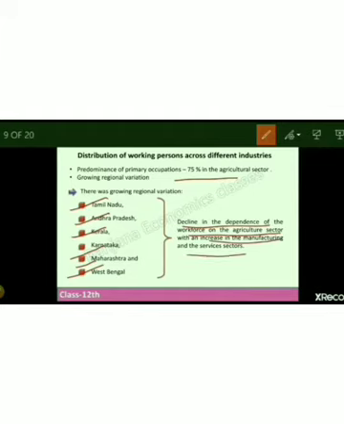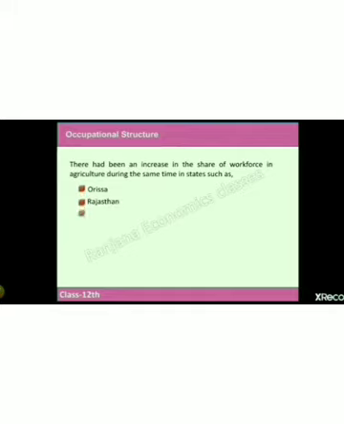So with time we started seeing that people started getting engaged in other areas also, like in manufacturing and the tertiary sector. So just see areas like Orissa, Rajasthan, and Punjab, there we actually saw an increase in the share of workforce in agriculture during the same period of time.